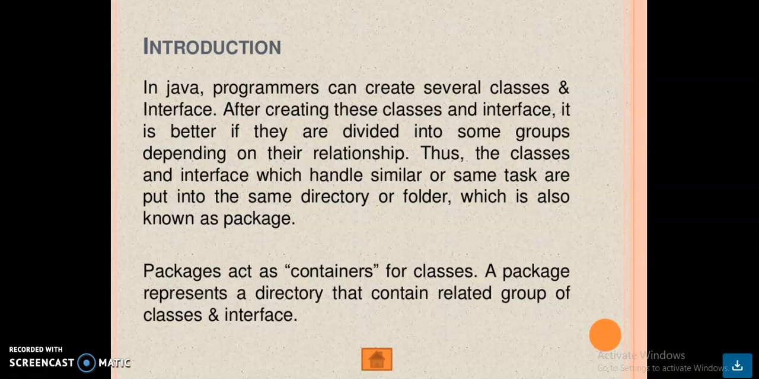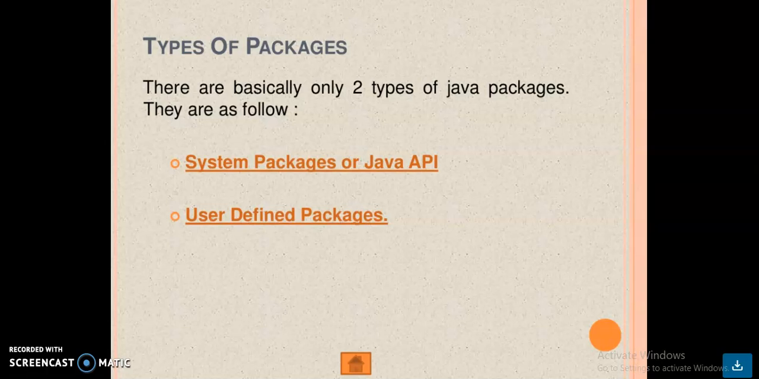In Java programming, the classes and interfaces which handle similar or same task are put into the same directory or a folder, which is also known as a package. Packages act as containers for classes. Shortly we can say packages act as a container for classes. A package represents a directory that contains a related group of classes and interfaces.